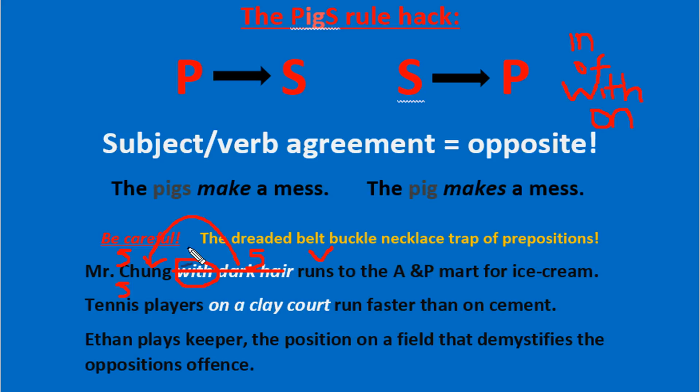Remember, nouns and verbs have to be associated together. Think the candy list rule, if you haven't learned that already. The candy list rule tells you that whenever we write a sentence, we're going to list off probably the most important noun first. Mr. Chung is the first noun or subject, and dark hair is the second one. The second noun is actually in the preposition, just giving you more information about the first one, which is more important.